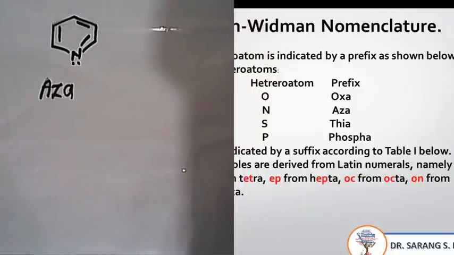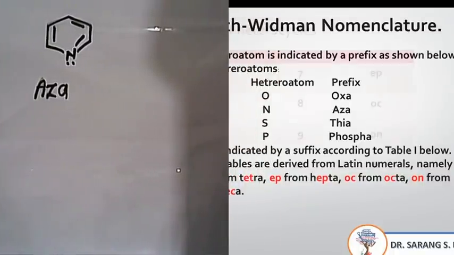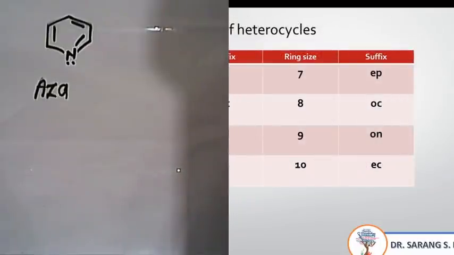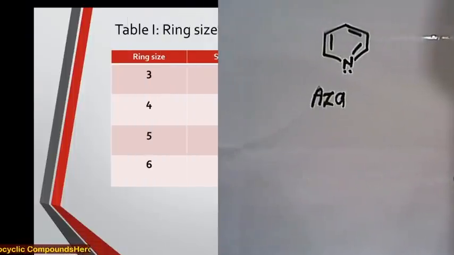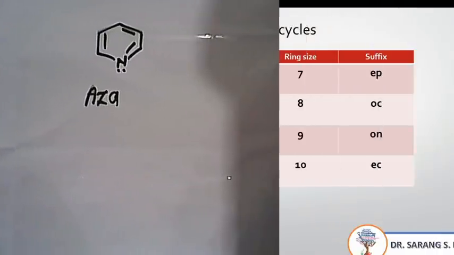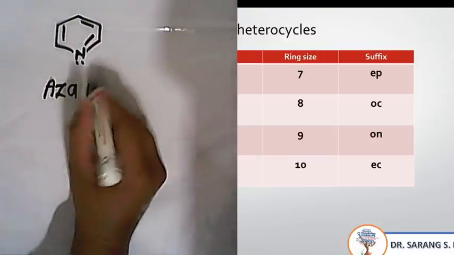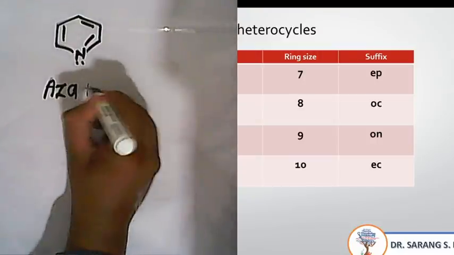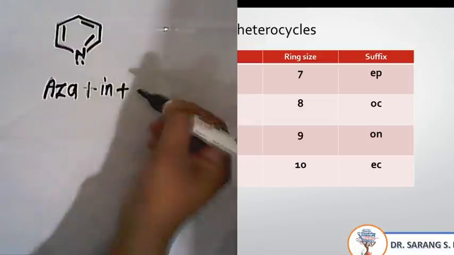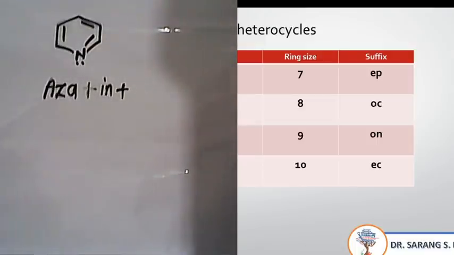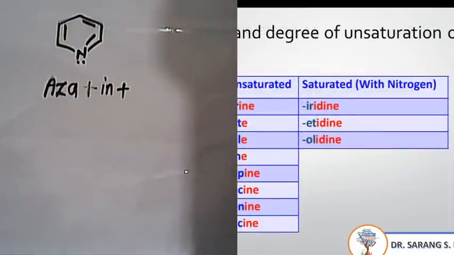For a 6-membered ring, we are using 'in'. So aza plus 'in'. Up to this is clear. Nitrogen is present, so it starts from aza. Then it is a 6-membered ring, so it is 'in'.